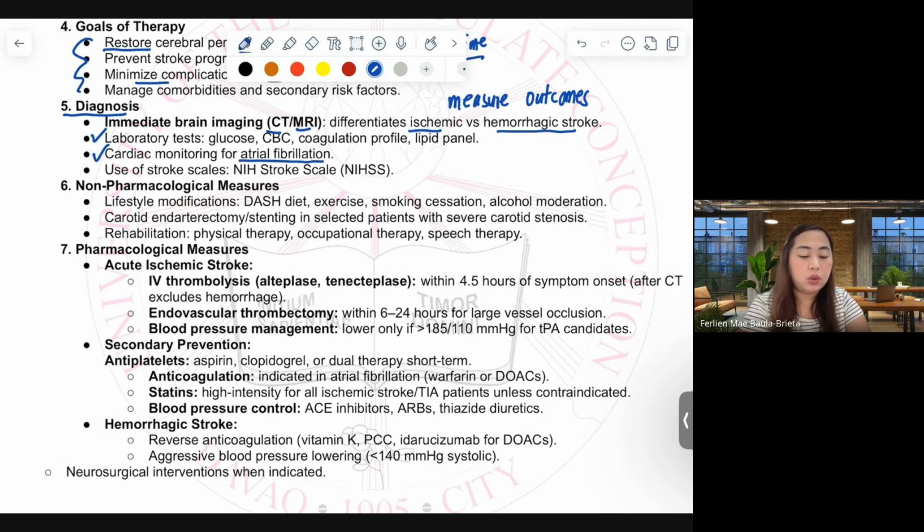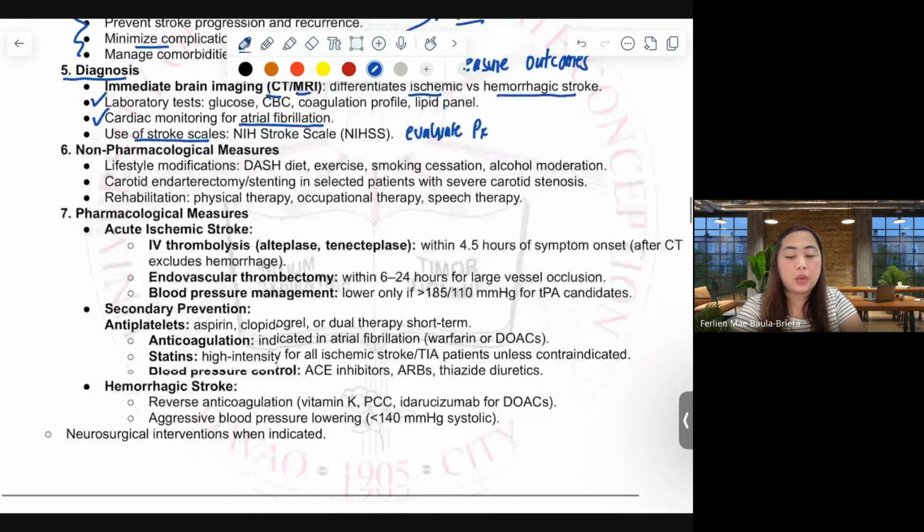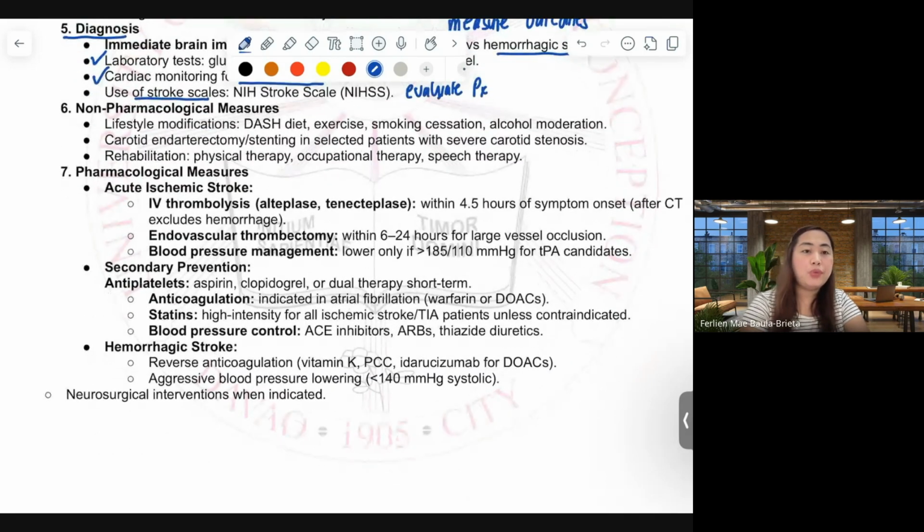We can also use stroke scales like from NIH to monitor, or we can use stroke scales also to evaluate the patient. As we create our recommendation, we have to give consideration for non-pharmacological measures.